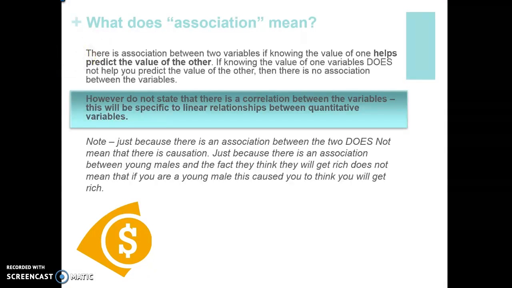Okay, but be careful here. It does not state that there is a correlation between the two variables. This is going to be really important. This will be specific to linear relationships between quantitative variables, which will be in the last section that we discuss. All right, so just keep in mind that just because there is an association does not mean there's causation. So it doesn't mean if I live in Pittsburgh, it's going to cause me or make me become a Steelers fan. If I live in Cleveland, it's going to cause me or make me to become a Browns fan. That's not the case.